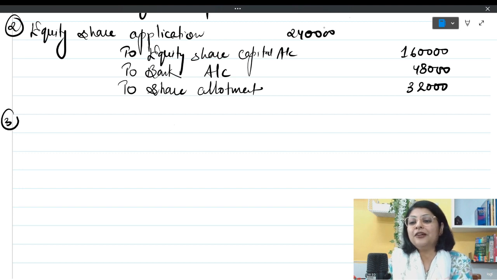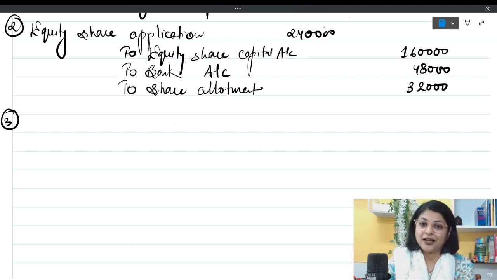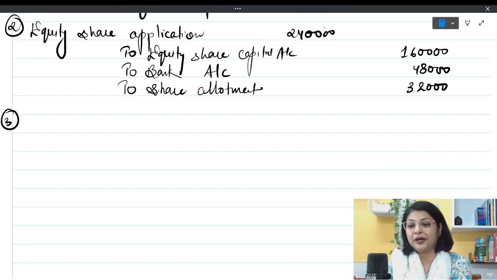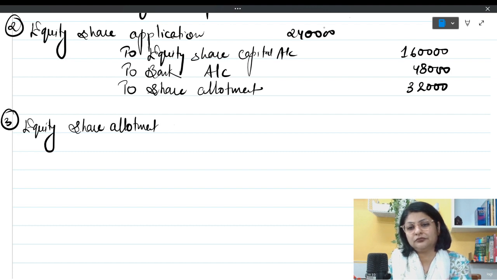Now we are doing the allotment entry. The allotment entry in this question is going to be along with the premium money. So my entry will be equity share allotment account debit to equity share capital.